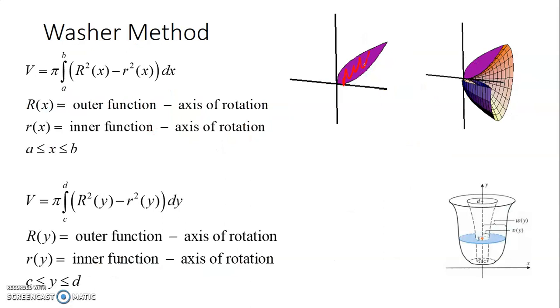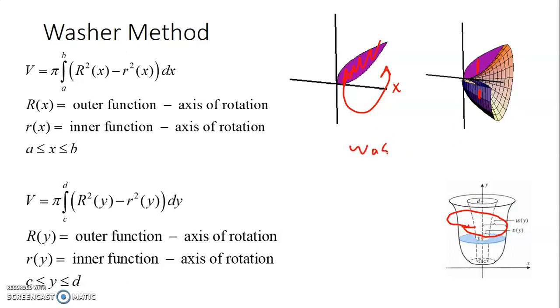If your region does not touch the axis of rotation everywhere, for example, if I want to take this little leaf looking thing and rotate it around the x-axis, this is not touching the x-axis everywhere. So I'm not going to get disks. I'm not going to have solid disks. Essentially, these are going to be washers. So we're going to have a piece, but there's a gap in the middle. Sometimes if you visualize it on its side, it's a little bit easier to see these washers. So we're adding up a bunch of washers.